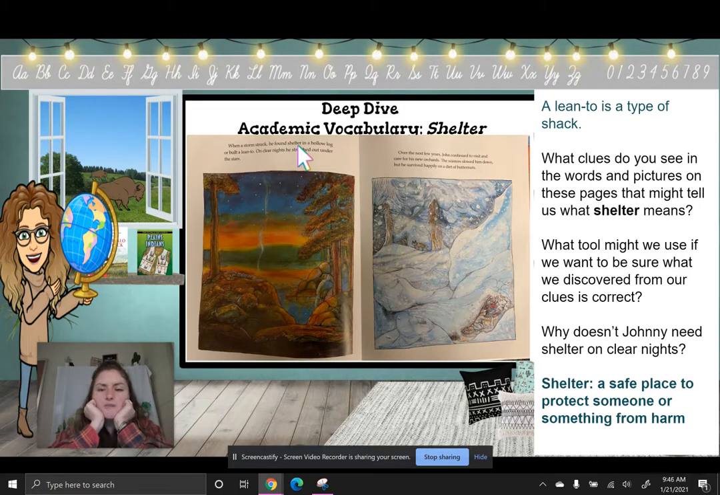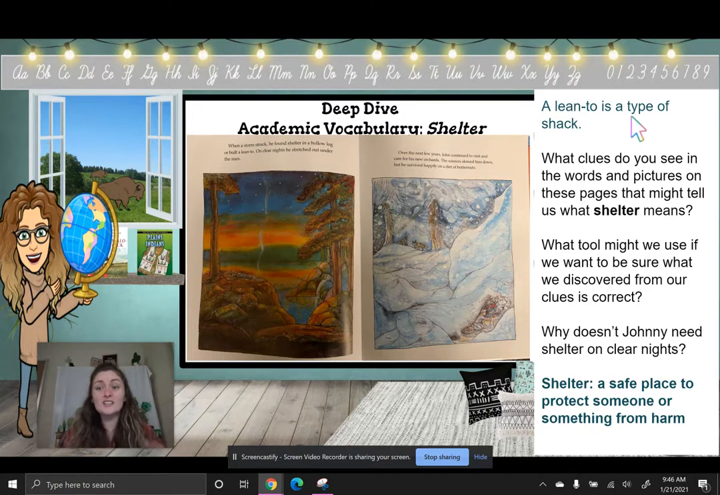So, shelter. Looking at the illustrations and the words around the word shelter, what do you think the word shelter means? Tell me in the puzzle. So we can use the words around our vocabulary word to help us understand.